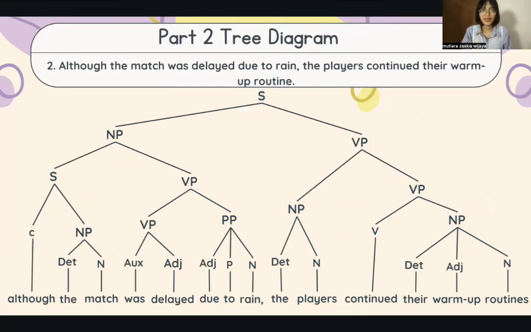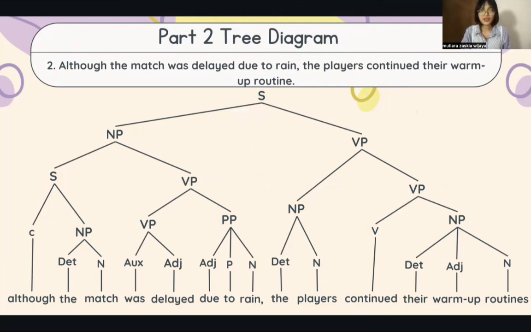The next is: although the match was delayed due to rain, the players continued their warm-up routine. The main noun phrase is although the match was delayed due to rain, and the verb phrase is the players continued their warm-up routine.